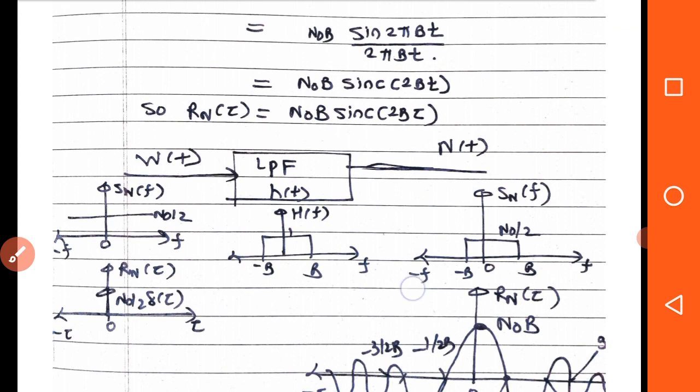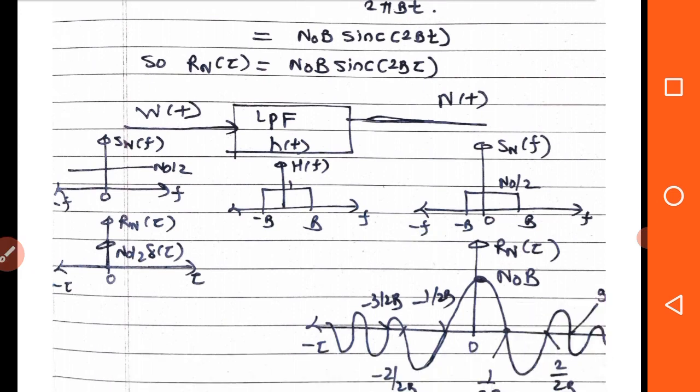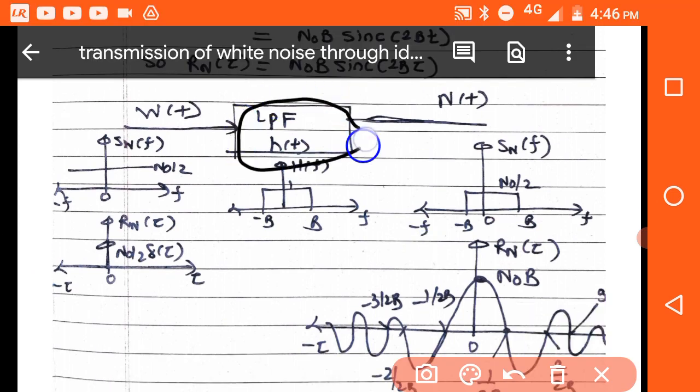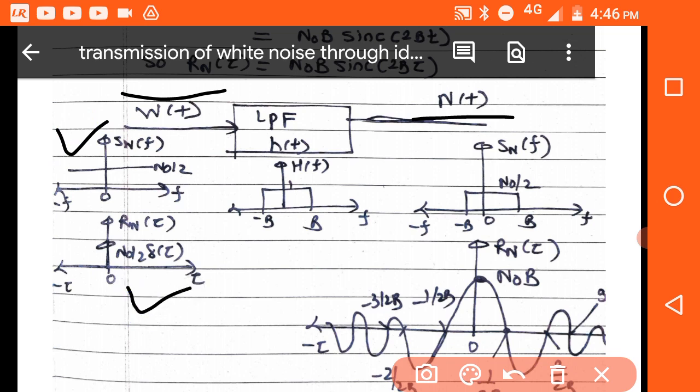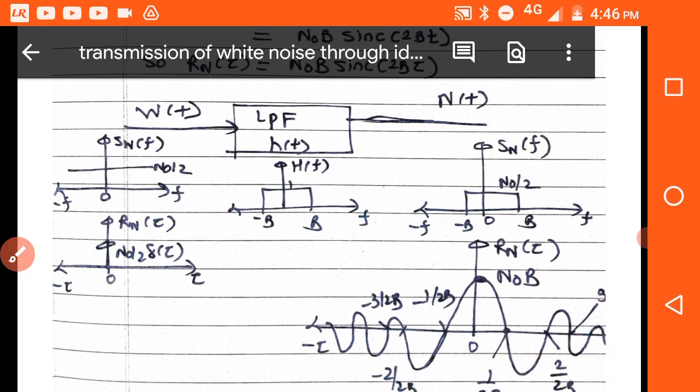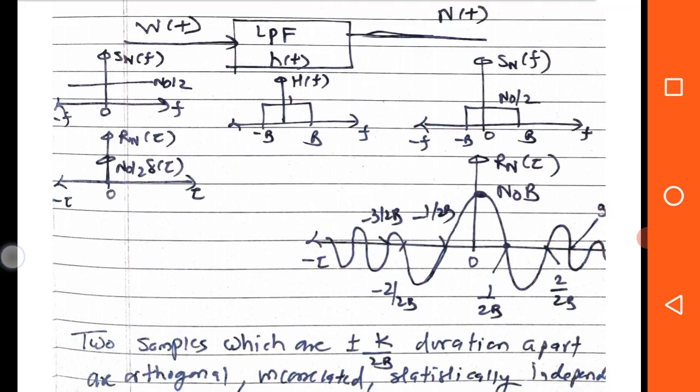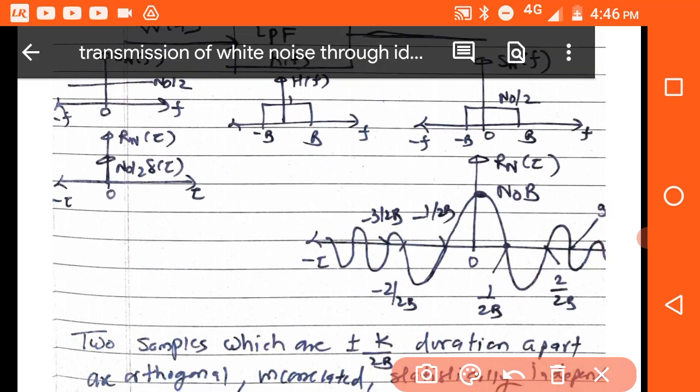So in short we are drawing here that this is the low pass filter h(t). White noise is passed through it, we get colored noise. White noise has the PSD like this, and white noise has the autocorrelation like this, and then we got the PSD of the colored noise like this, and also the autocorrelation function of that colored noise is like this, which is a sinc function.